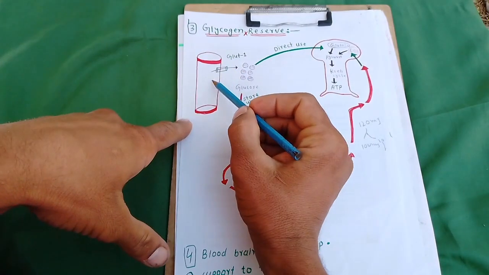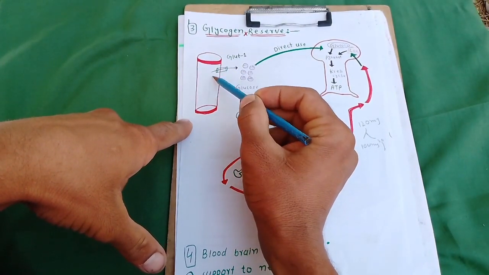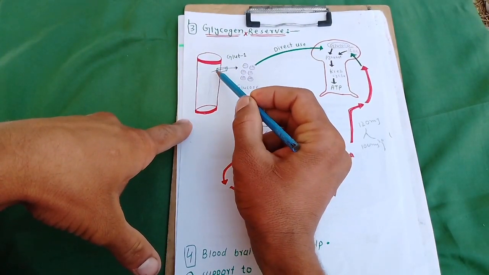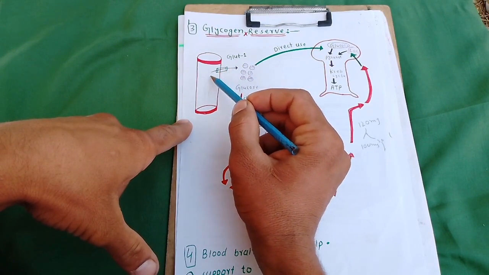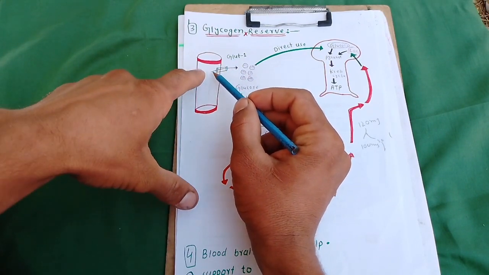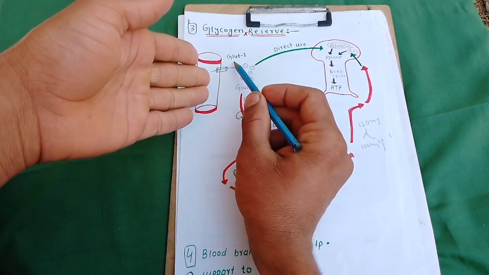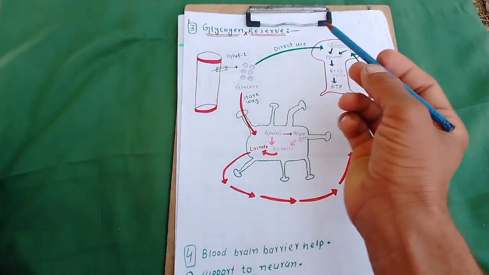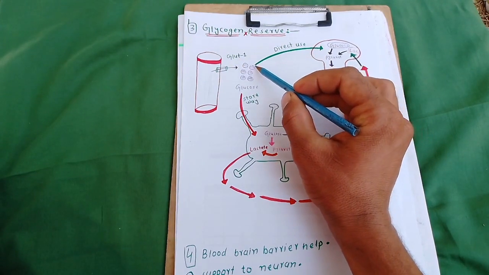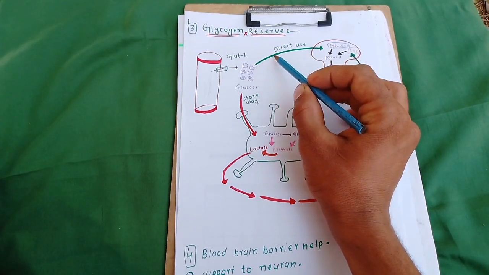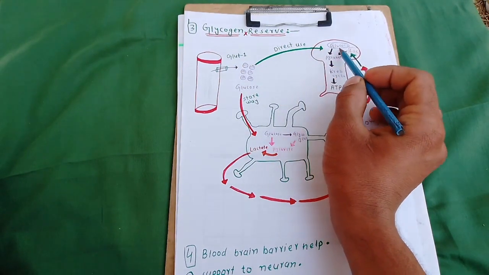Okay, suppose this is the blood vessel, this is the blood capillary, this is glucose transporter one. When glucose comes out with the help of glucose transporter one, then this glucose goes directly to the neuron.